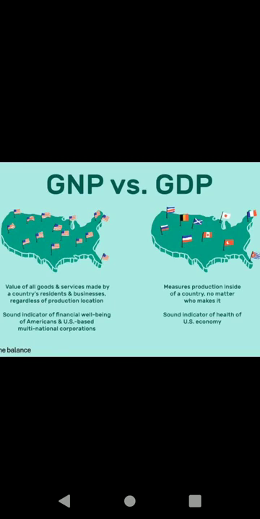For example, a cup of tea you are buying from a hotel is a final good because you are consuming that. So the market value of the cup of tea, being a final good, is included in the GDP.